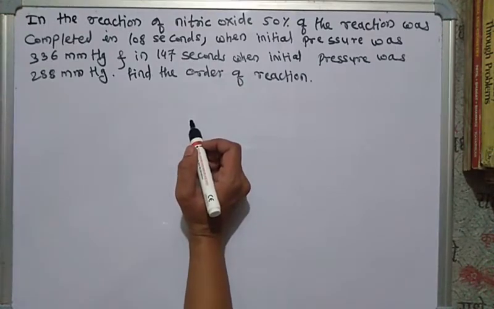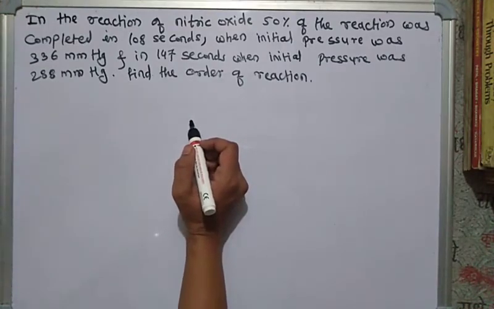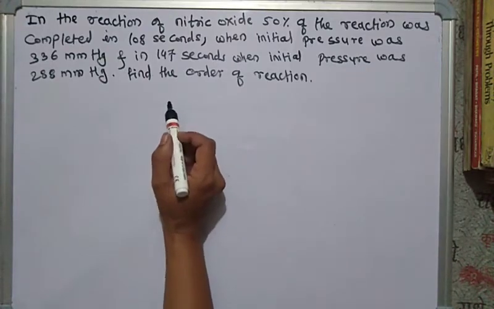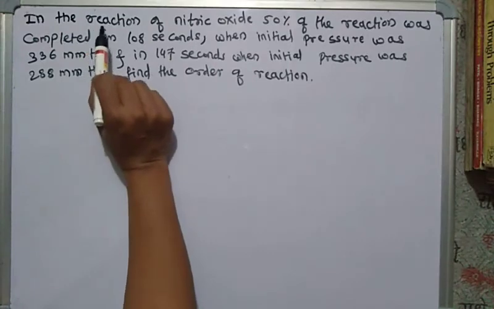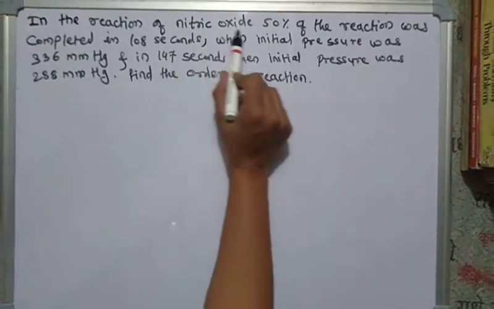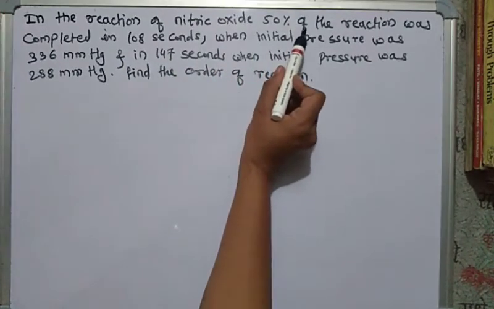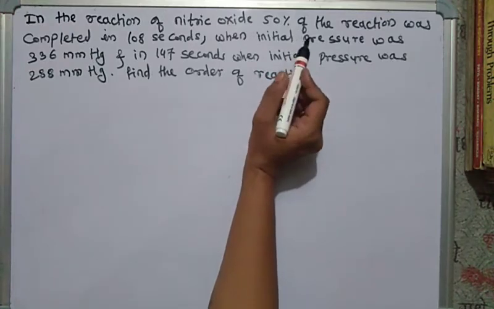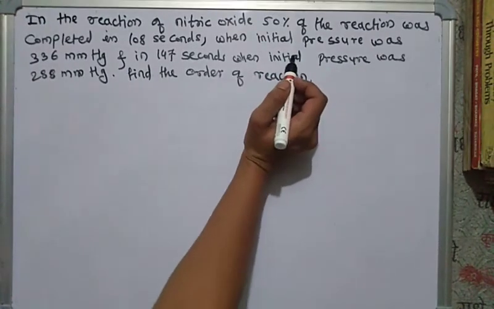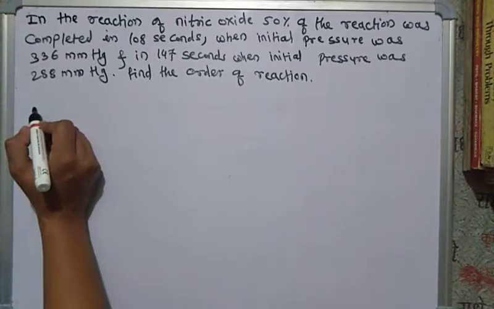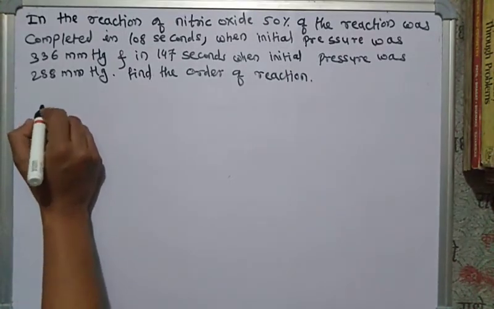To solve this problem, we need to use the formula. We have already seen methods to determine the order of a chemical reaction, among them the half-life method. The problem says 50% of the reaction was completed, that is half of the reaction was completed, so we use the half-life method formula to determine the order of reaction.